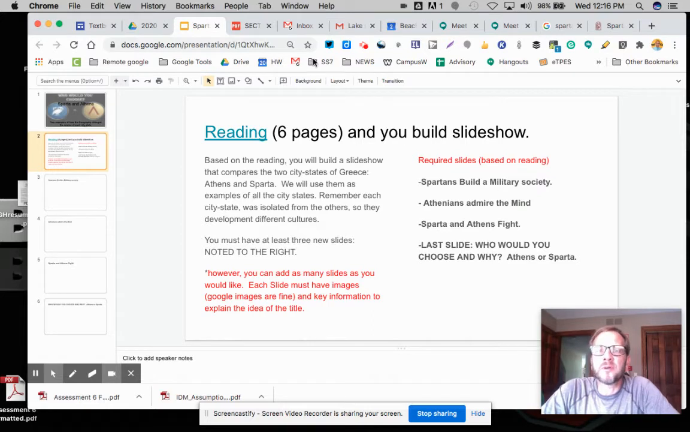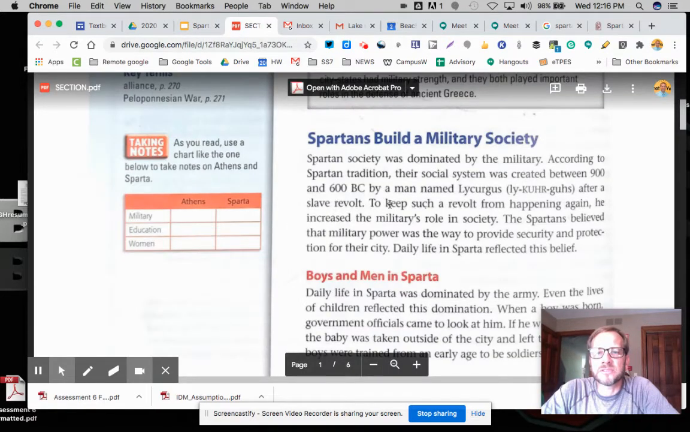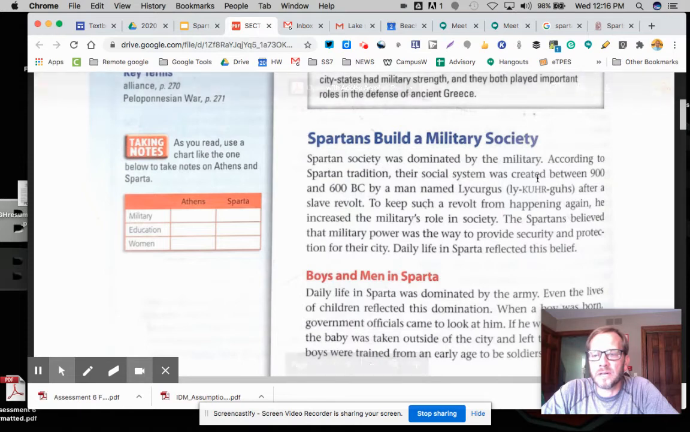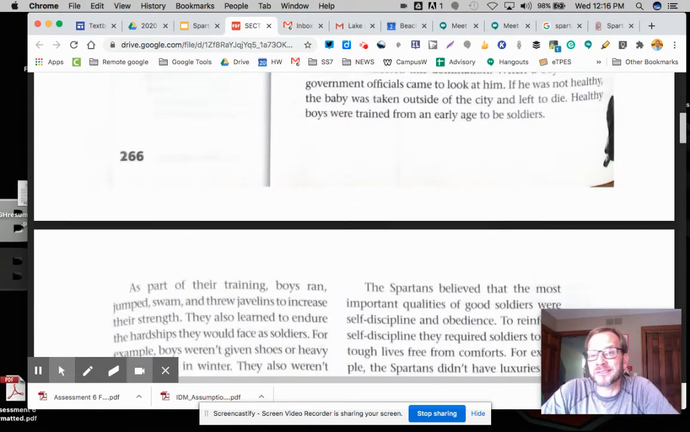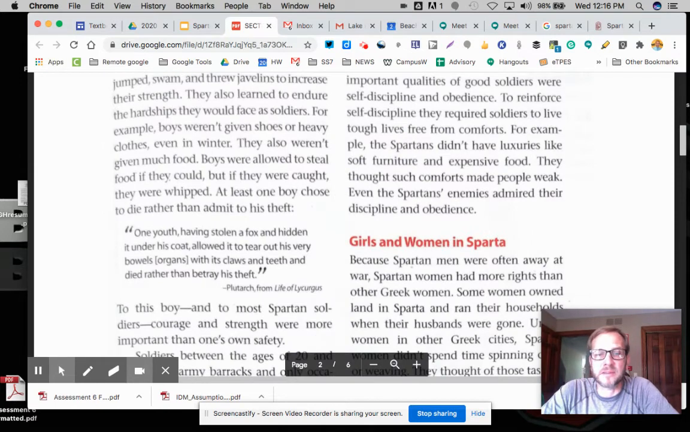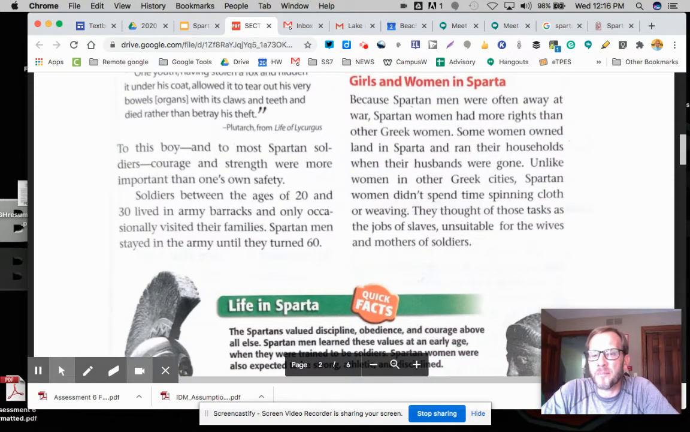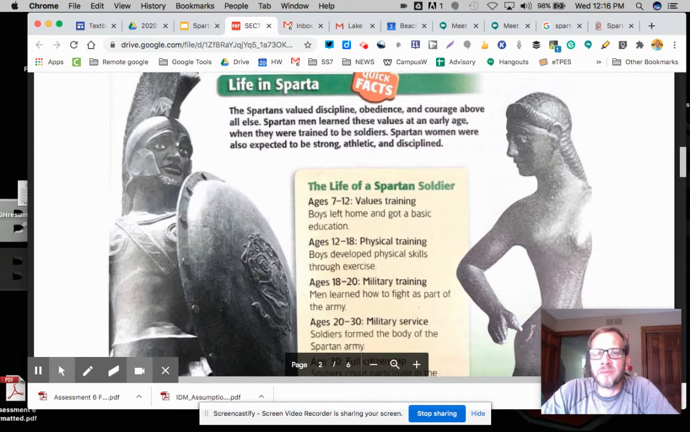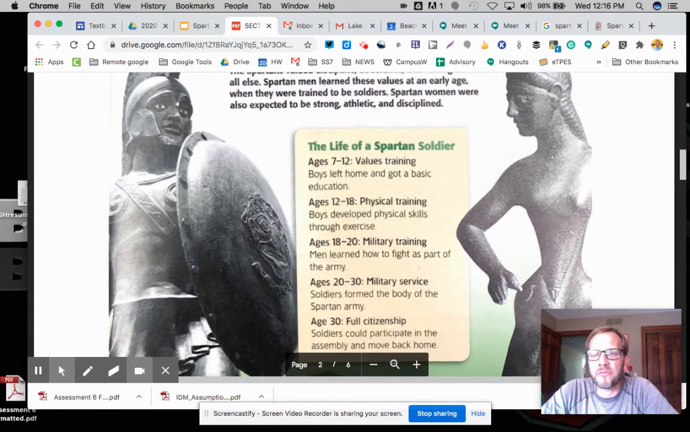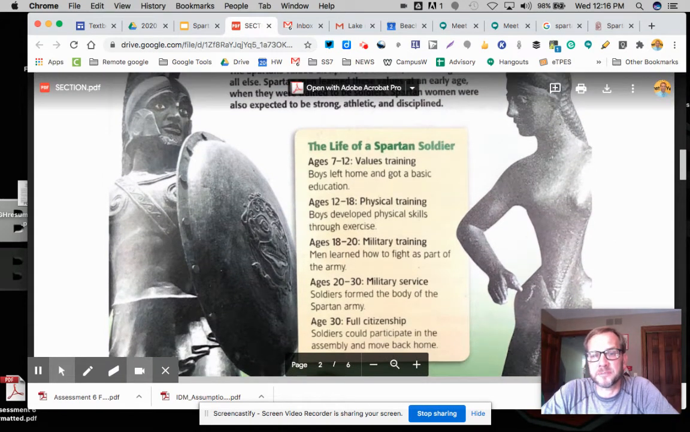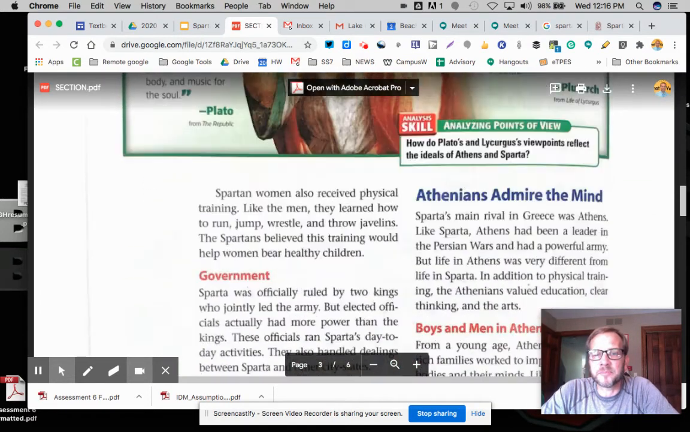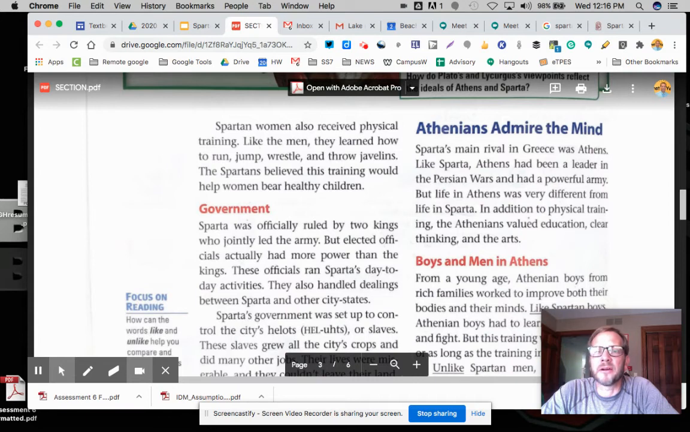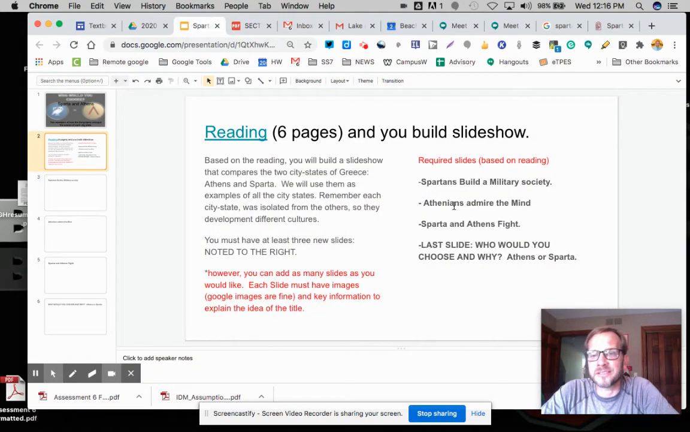So in this one, it talks about building a military society. You can see that's a blue highlighted area. So it talks about boys. You could do boys and men on another slide if you wanted, or you could do it all in one slide. That's up to you. It also talks about women, right? And it gives you some ideas. So the images would be helpful, right? You've got to leave home at 7. That's pretty sad, okay? And then you're all of a sudden looking at Athenians, because the next title is Athenians Admire the Mind. And if you look, that's a requirement.